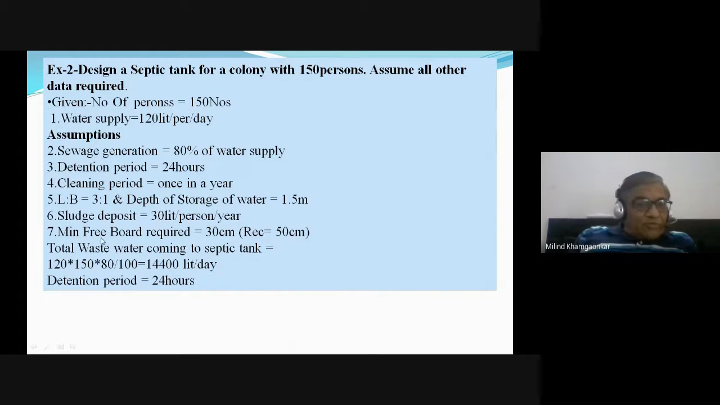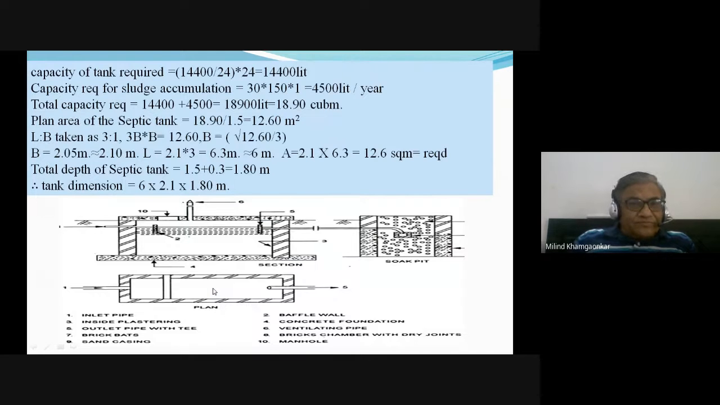So therefore now the solution part comes. So the total wastewater coming to septic tank is 120 liters multiplied by 150 persons and 80%, means 14,400 liters per day. Detention period is 24 hours. So therefore the capacity of the tank required is total literage for the whole day, means for the 24 hours detention it will be same 14,400 liters.